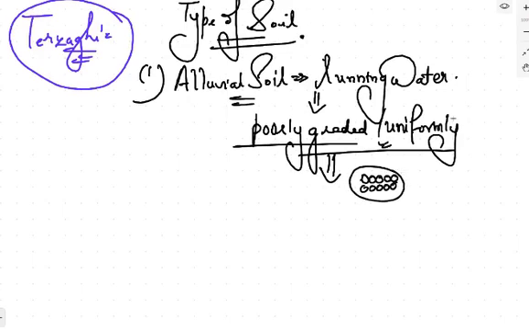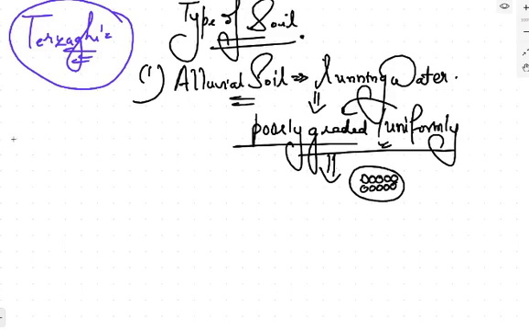It means that uniformly graded or poorly graded soil will have the same size and shape of particles, which do not have proper bonding between each other. It means that the strength of the soil is less. The alluvial soil is basically formed by the transportation due to the running water. The soil is generally poorly graded.